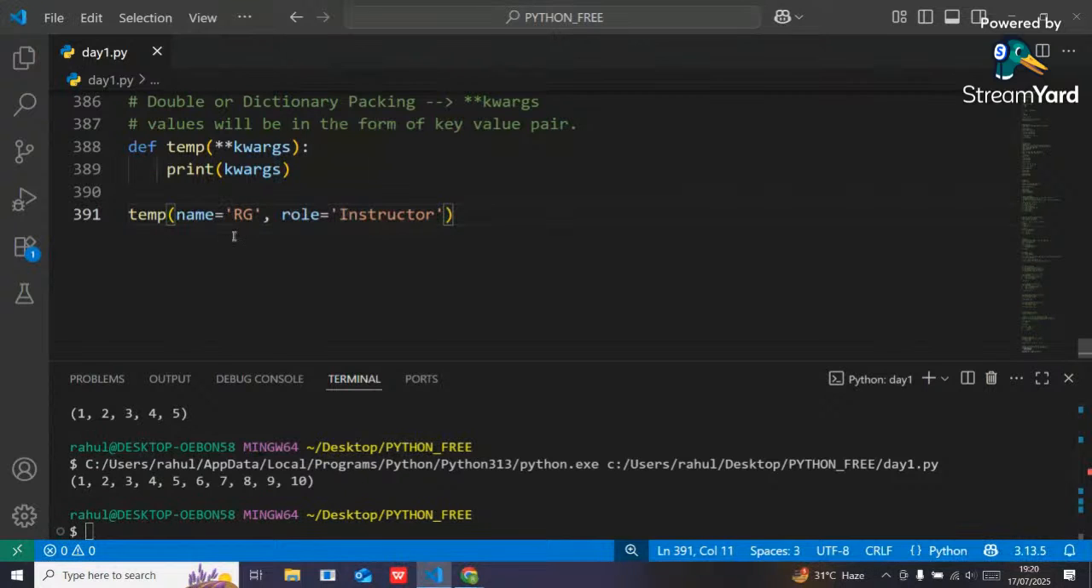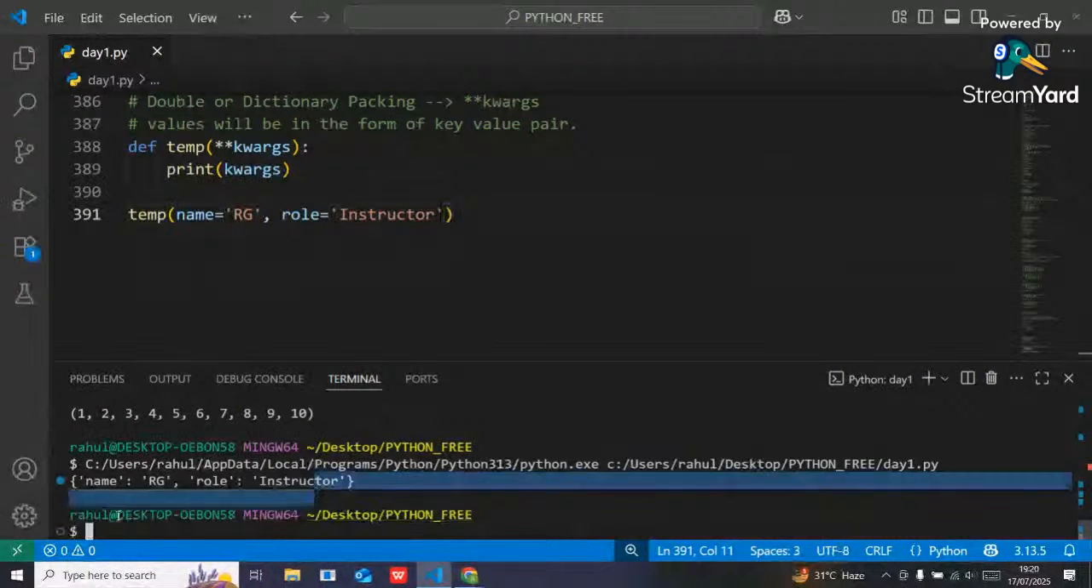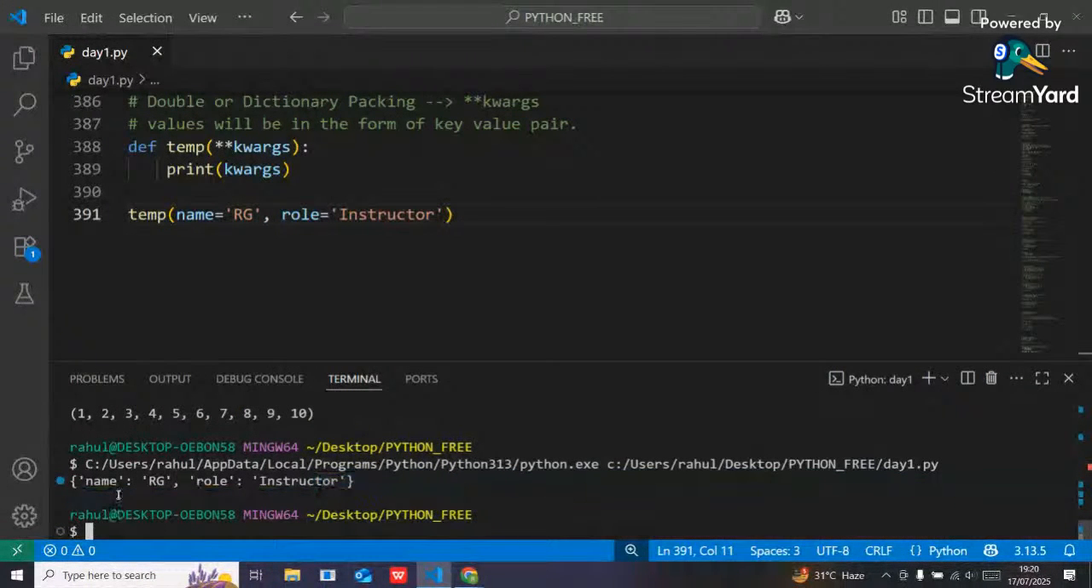But here you don't need to use the colon. Instead of using colon, you should pass equal sign here. And if I execute, see, it is called the double packing or the dictionary packing. See the output, it's in the form of a dictionary, right? Name is the key, RG is the value. Similarly, role is the key, instructor is the value, and it will be in the form of dictionary. That's why it is called what? Dictionary packing.